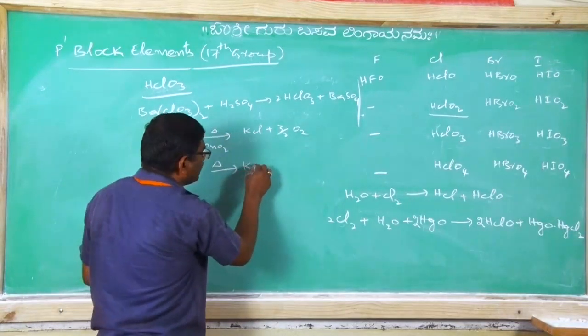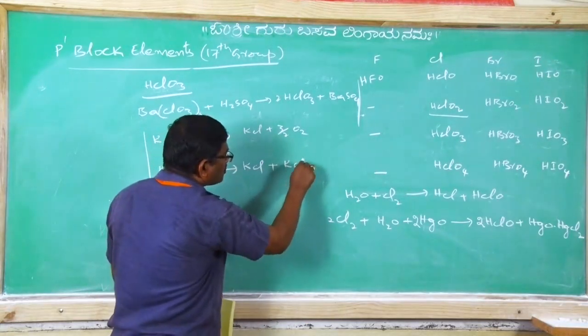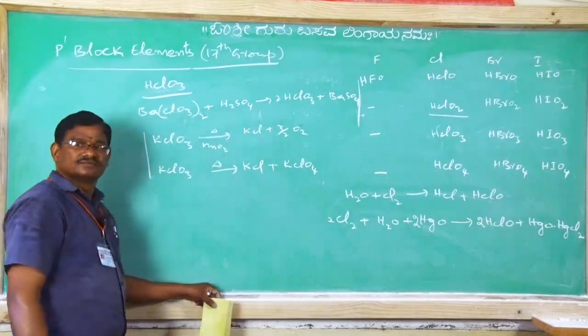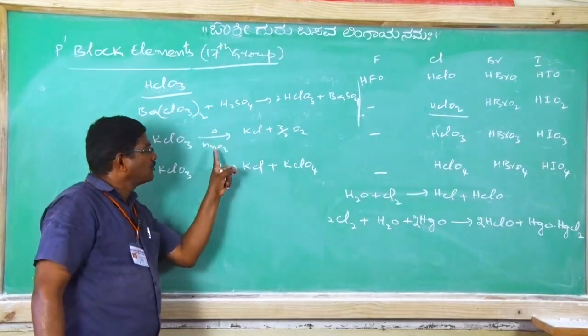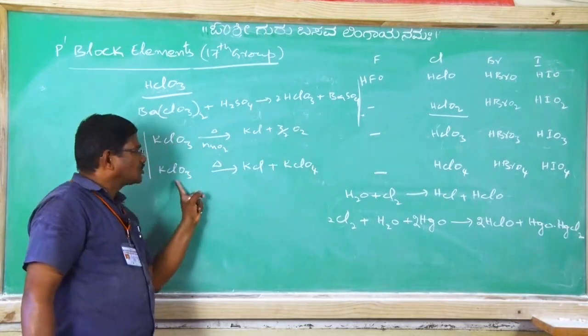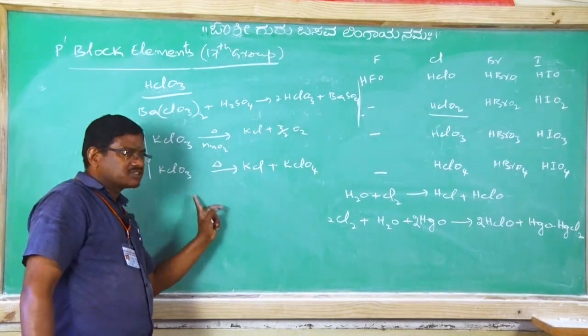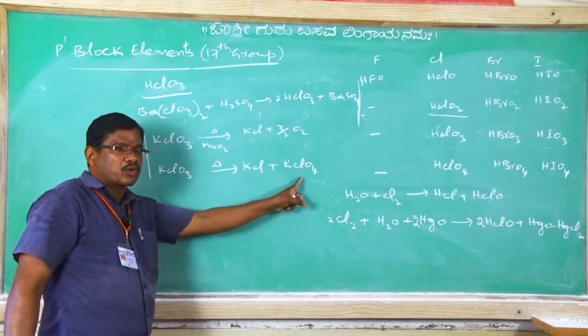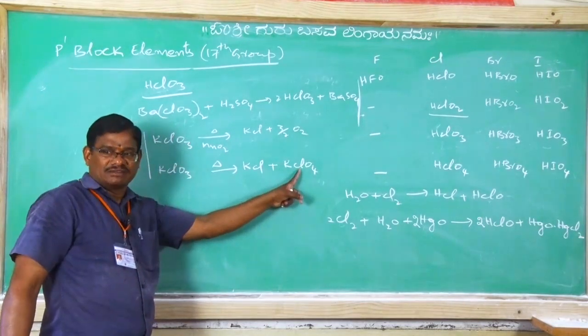In that case, it gets converted to potassium chloride with potassium perchlorate. Potassium chlorate on heating in presence of catalyst liberates oxygen gas. The same potassium chlorate heated in absence of catalyst undergoes disproportionation: plus 5 to minus 1 and plus 7.